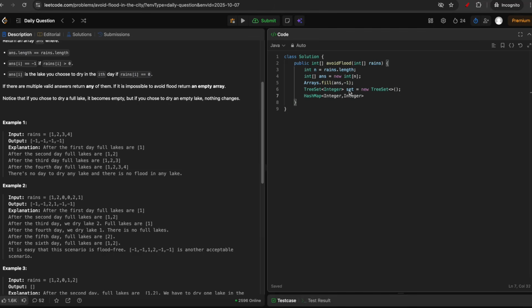The tree set is used to store the non-rainy days, and the hash map is used to store the previous day that it rained on the same lake. Now let's iterate.